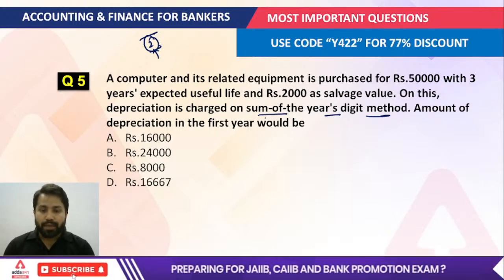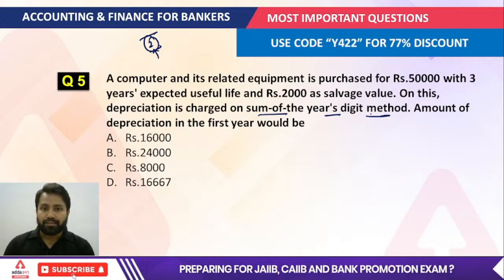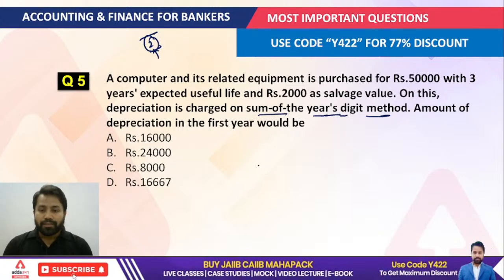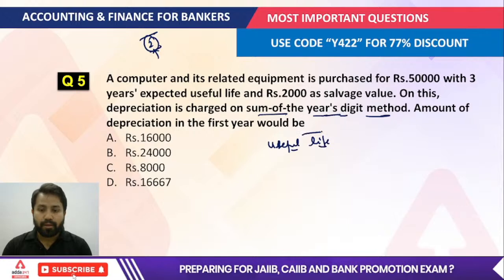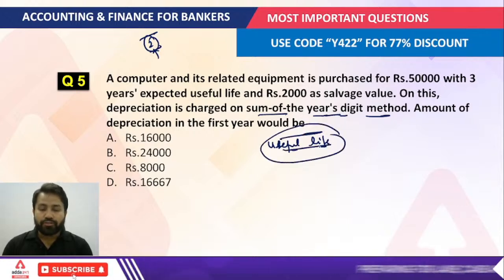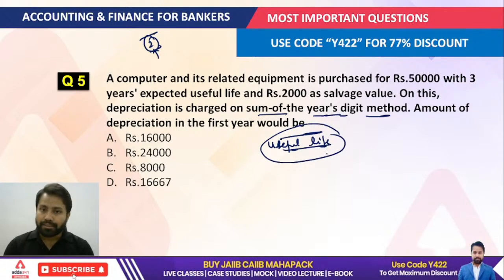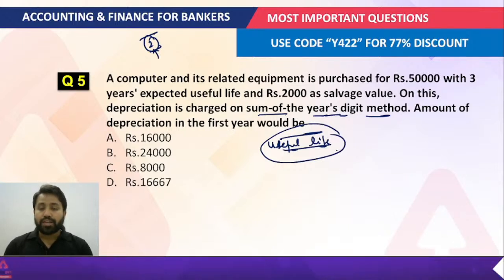The question is about the sum of year digit method. In this situation, the very first thing you have to know is the useful life. The useful life is given as 3 years.